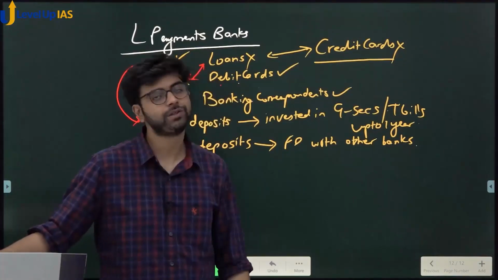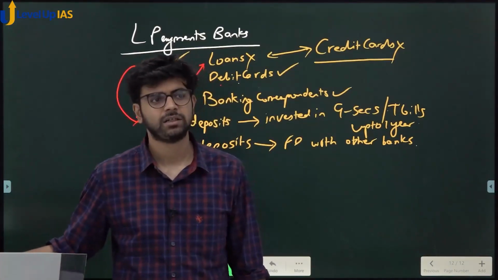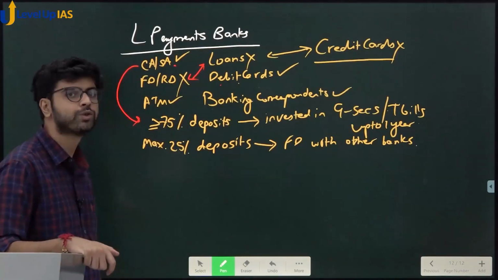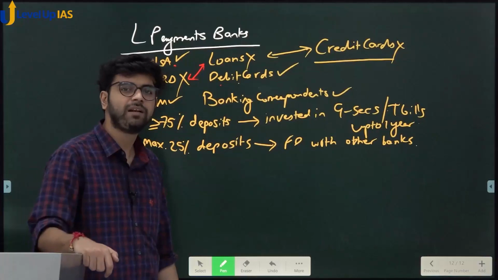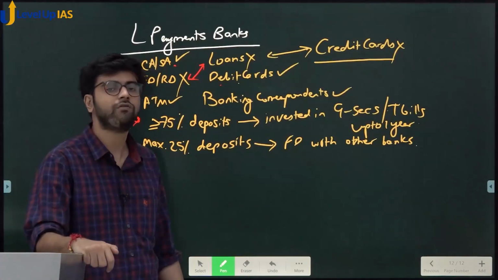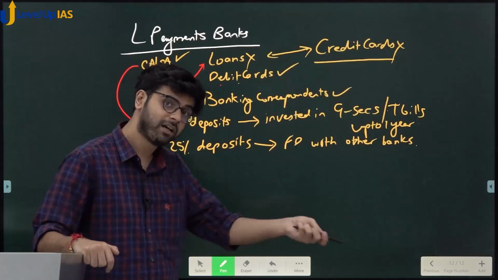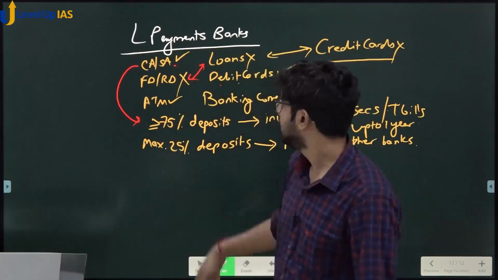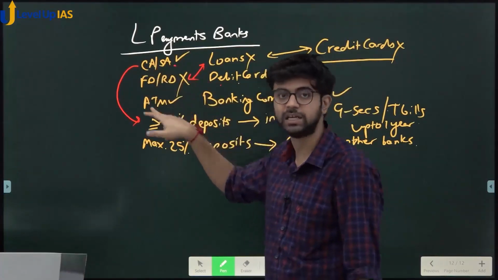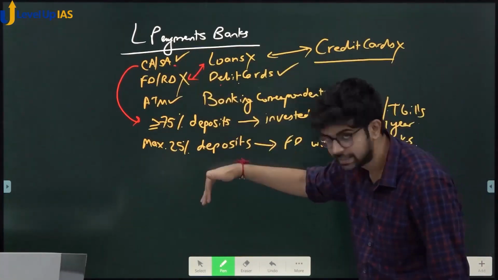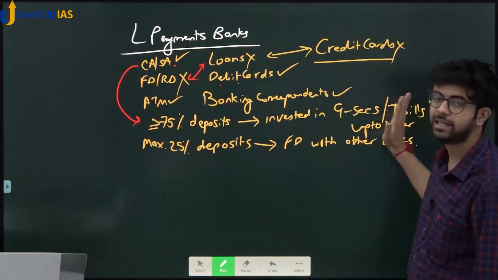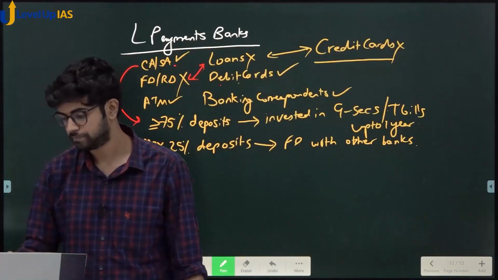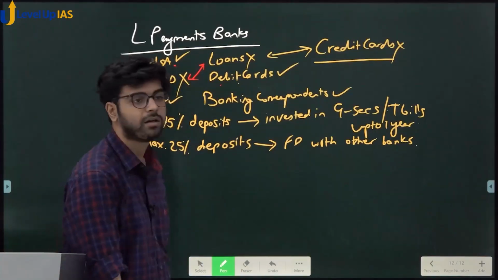You cannot accept corporate bonds. You cannot accept anything. Why? Risk. If that fails, this fails. And who is holding current account, saving account in Payments Bank? Small savers. We will hardly open an account with Paytm Payments Bank. But a vegetable vendor who stays below our building, he might open a Paytm Payments Bank account. Yes or no? His savings has to be safe. His current account has to be safe. Hence, the deposits which banks get have to be invested further in safe avenues only. Did you understand?